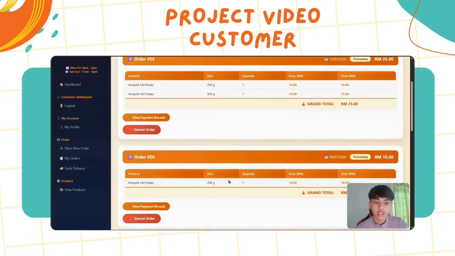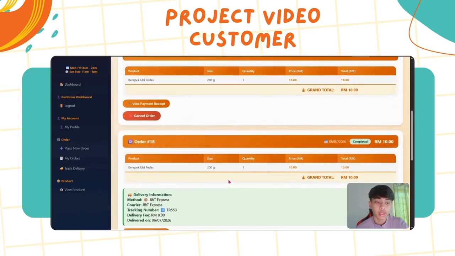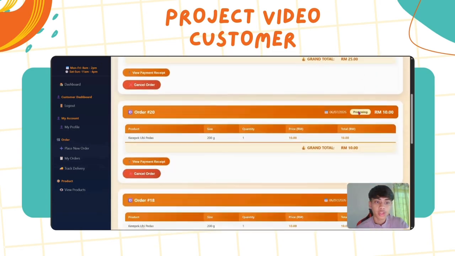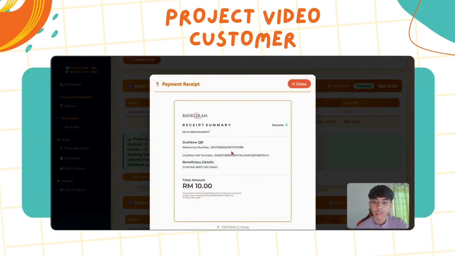As you can see here, these are several orders that have been made. There are processing orders and completed orders. For completed orders, this is an example of a completed order, and they can view the payment receipt.